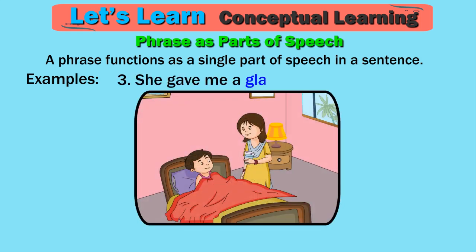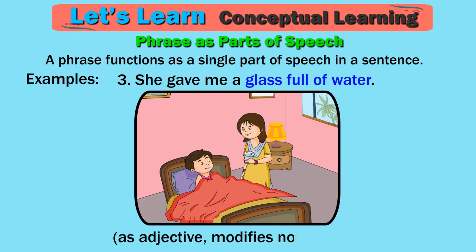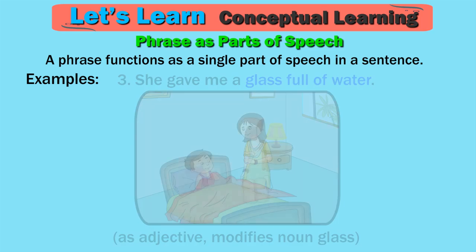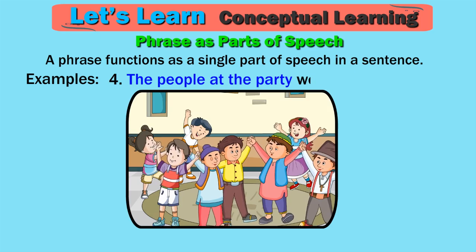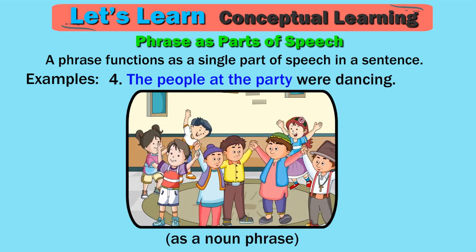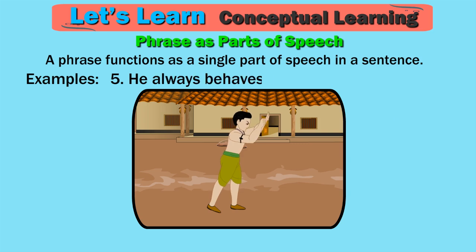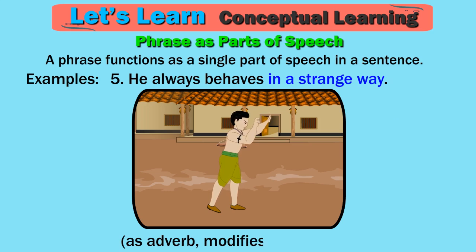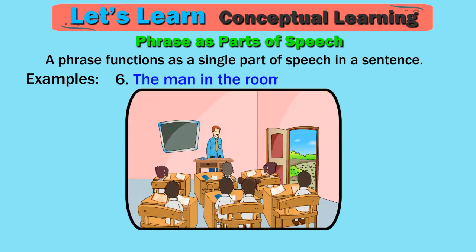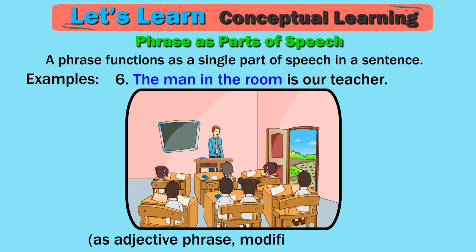3. She gave me a glass full of water. As adjective, modifies noun glass. 4. The people at the party were dancing. As a noun phrase. 5. He always behaves in a strange way. As adverb, modifies verb behave. 6. The man in the room is our teacher. As adjective phrase, modifies noun man.